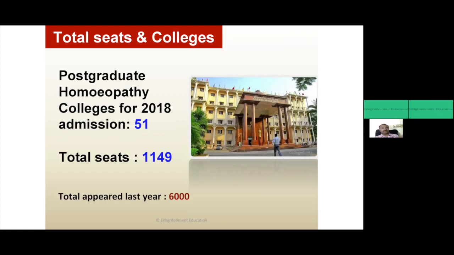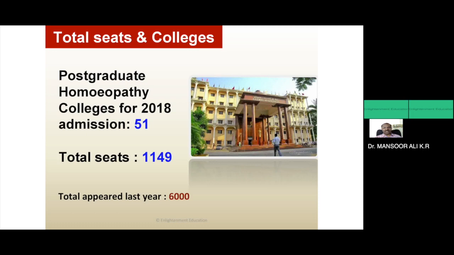And something about the total seats and the total postgraduate homeopathy colleges. This you should understand. The total homeopathy postgraduate colleges for 2018 admission is only 51, and we have nearly 220 colleges across India. Yes, there are total 51 postgraduate homeopathy medical colleges only.